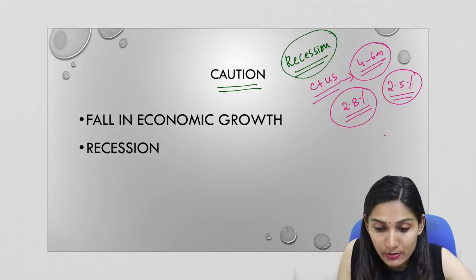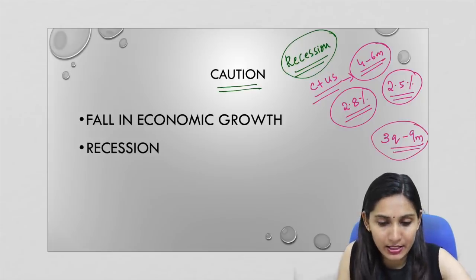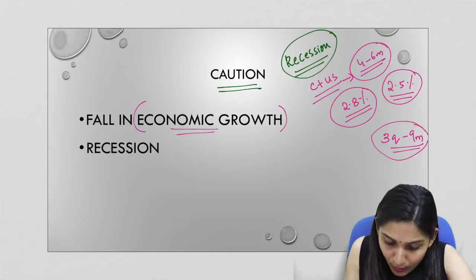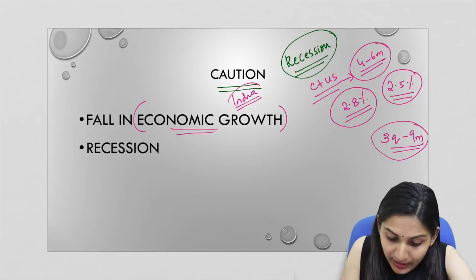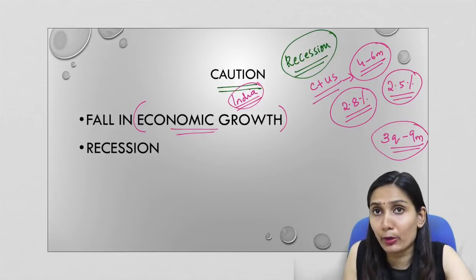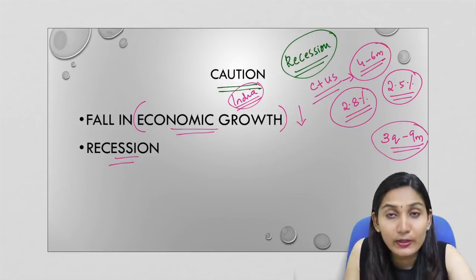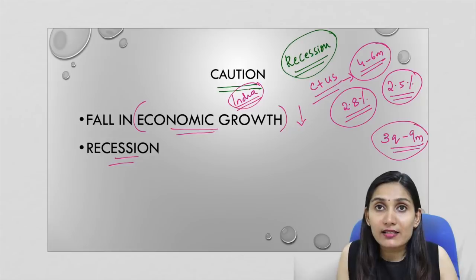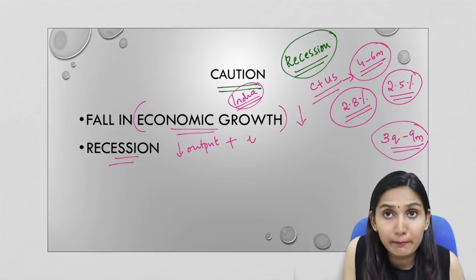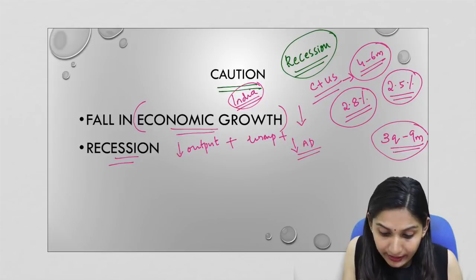So if the trade war continues for another 3 quarters, that is another 6 months, the global economy will undergo a recession, and this will indicate that there is a fall in the economic growth around the world. So India would also be impacted. When a recession is hitting the global economy, India is also a part of it, and trade and related macroeconomic indicators in India will also be impacted, and there will be a fall in economic growth. So finally it will lead to a recession. And remember here that recession is not just a fall in output. It is accompanied by unemployment, and it is also accompanied by other factors like a fall in aggregate demand, etc.